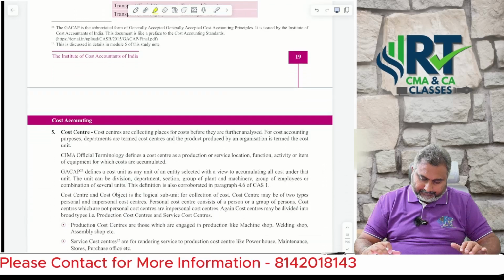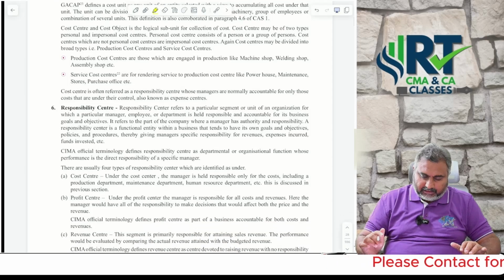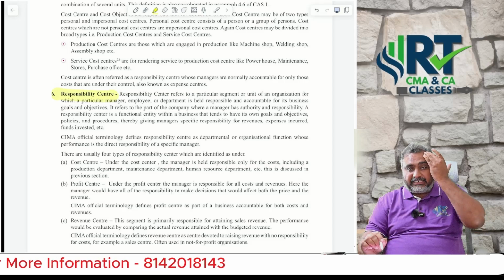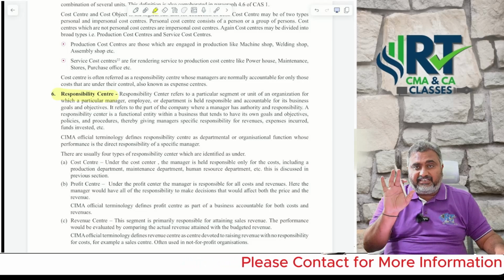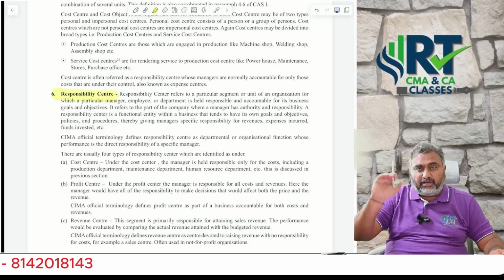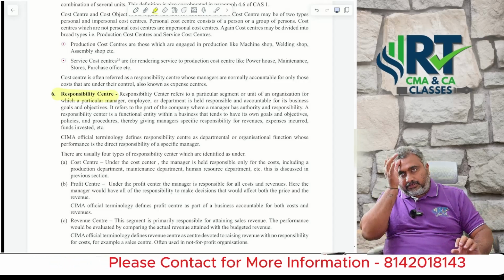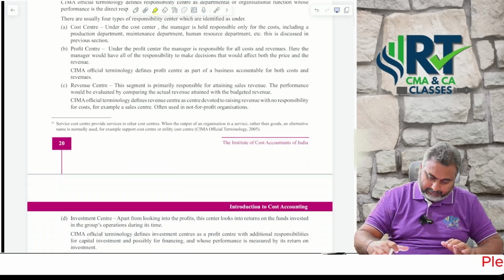Next, focus on the cost center concept as well as responsibility center. If you are writing both the groups, you can check with management accounting. There I have given a detailed discussion from our study material only. So you can check with responsibility center. Even in the management accounting study material booklet, I indicated to the students from which area to which area only they are supposed to read.